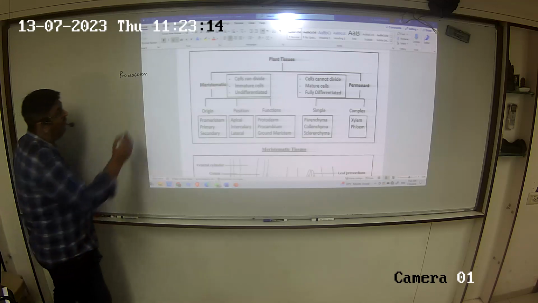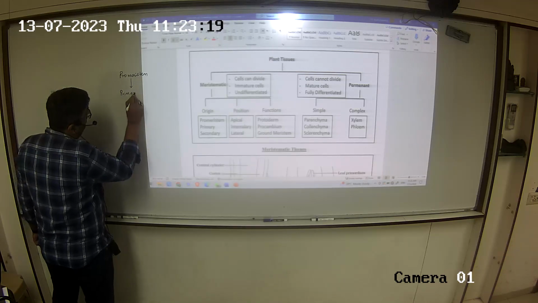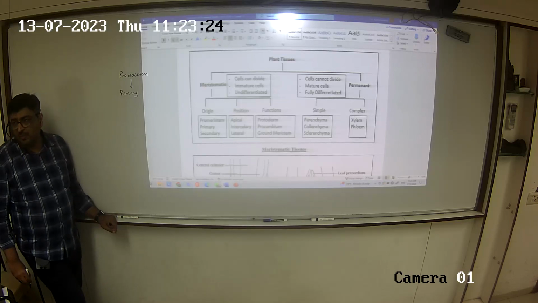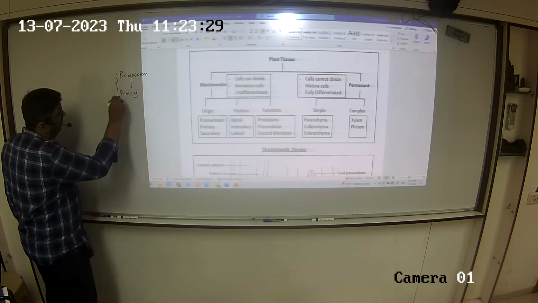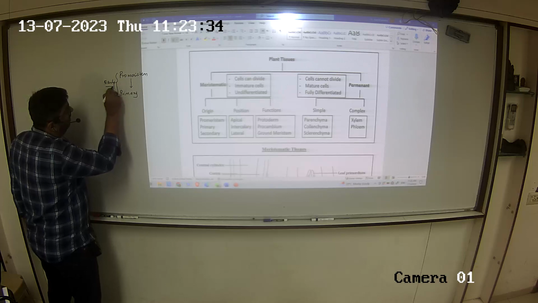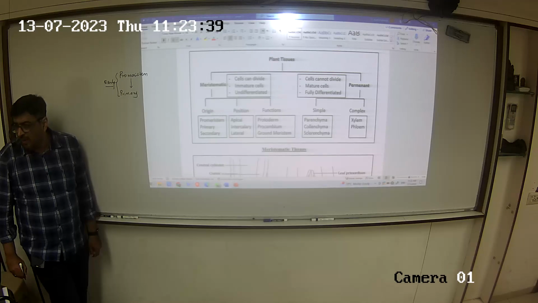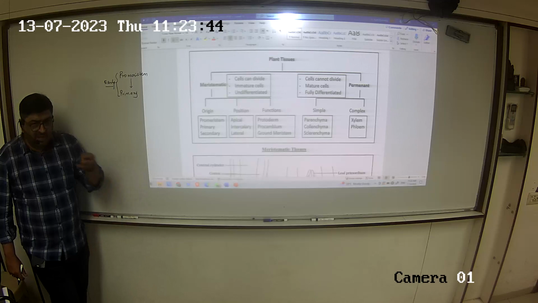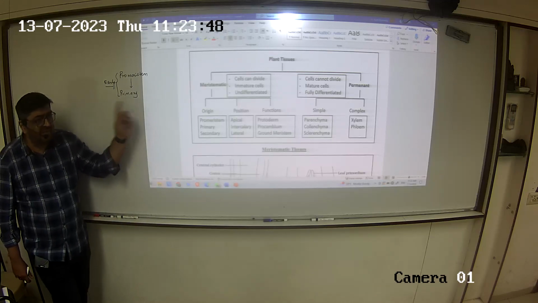Right? The pro develops as a primary meristem. That means the pro and primary, they are coming very early in plant life. Pro is right at the time of the embryo. And when the plant is still young, the tissues which are coming are primary meristematic tissues.